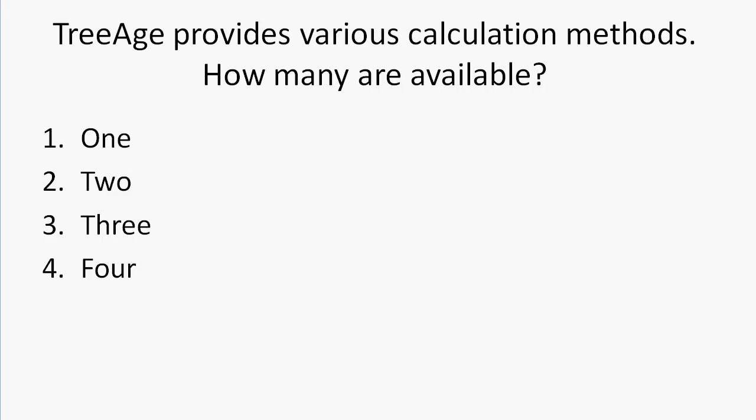TreeAge provides various calculation methods. How many are available? 1, 2, or 3. Correct answer is there are 4. The first payoff method is single payoff. The next is cost effectiveness. The third is benefit cost. And the fourth is multi-attribute.